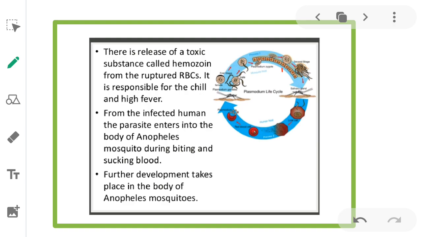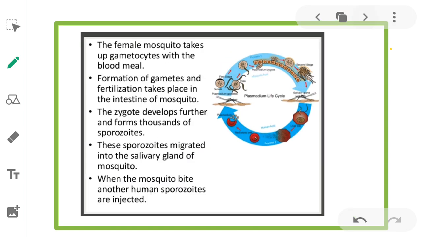Then from the infected human, the parasite enters the body of the Anopheles mosquito during biting and sucking blood. Further development takes place in the body of the mosquito.